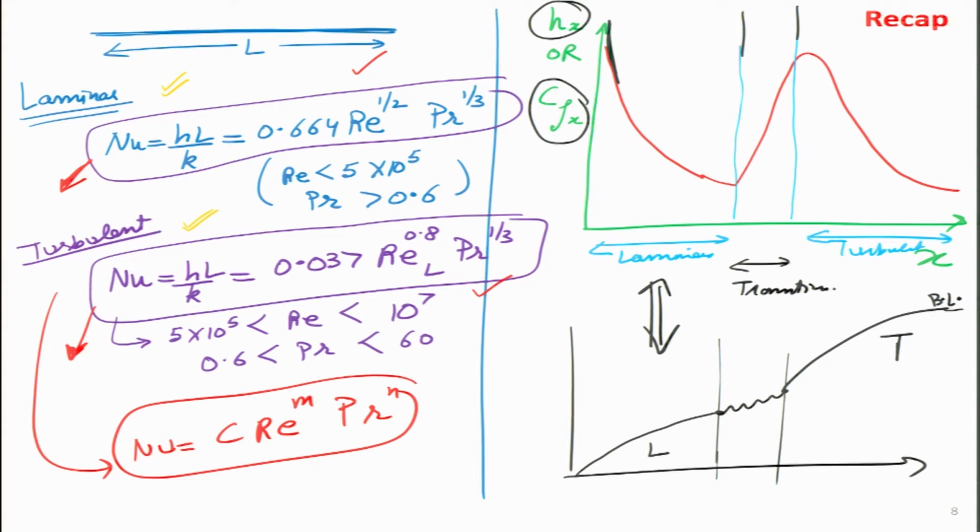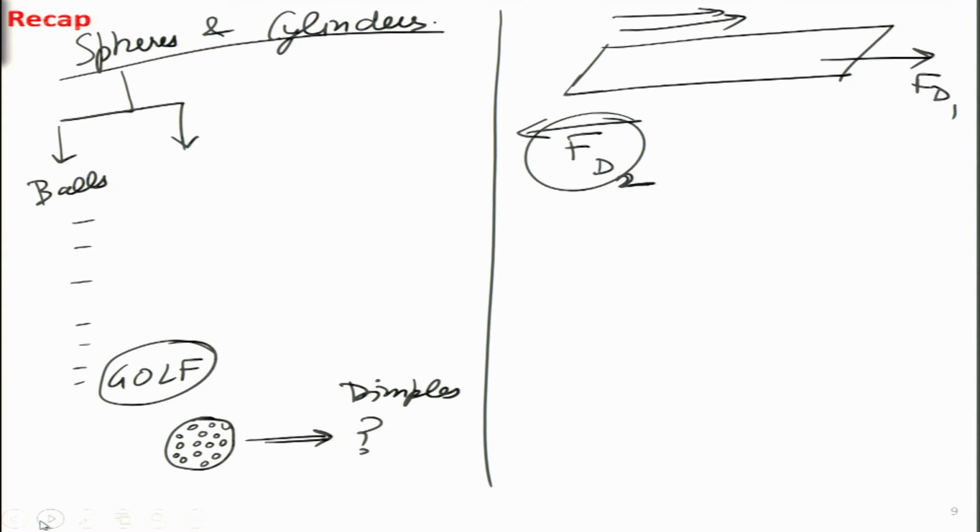So, instead of h we looked at the Nusselt number over here, and the h variation we have actually seen graphically: it is very high at x equals 0, then a drastic drop is there, then in the transition it goes up again, and then in the turbulent region with distance it again goes down. Then we looked at a very interesting phenomenon of flow past some bluff bodies such as spheres and cylinders. And we looked at the issue of why do golf balls have dimples on them.